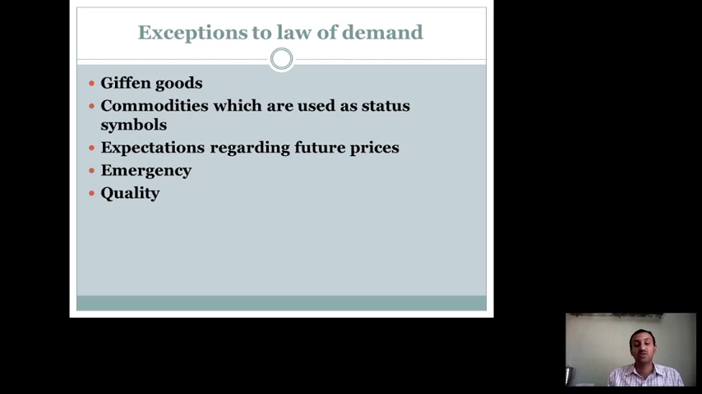So quality conscious people will purchase even if the prices are high. These are the exceptions to the law of demand in which the law of demand cannot be applied: Giffen goods, commodities which are used as status symbols, expectations regarding future price rise, emergency situations, and quality consciousness. These are the situations when the law of demand cannot be applied. So with this we shall stop here.